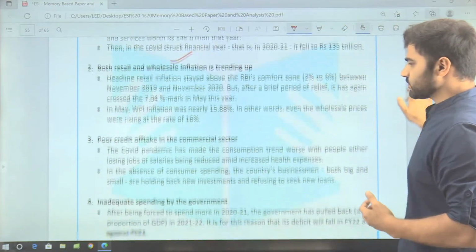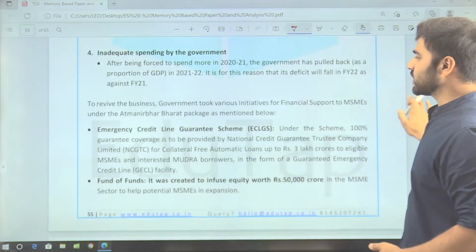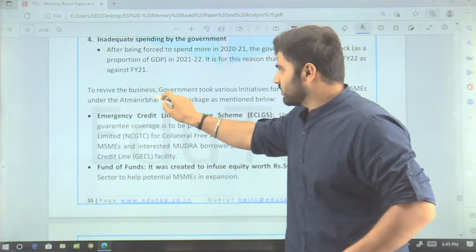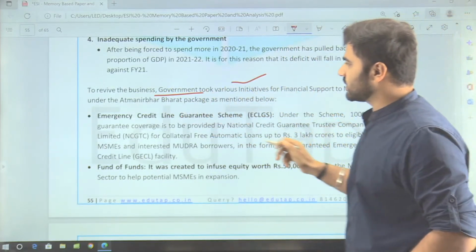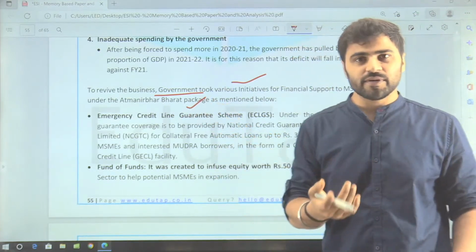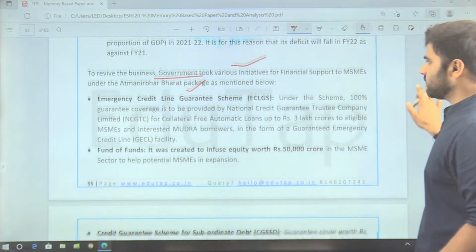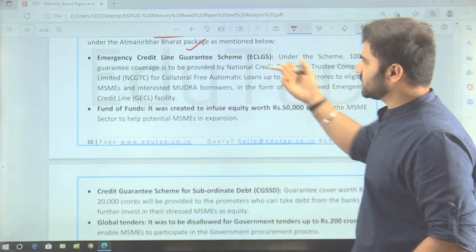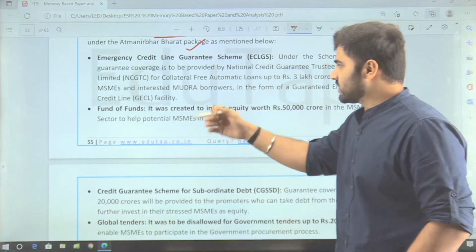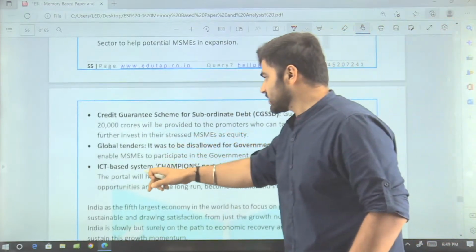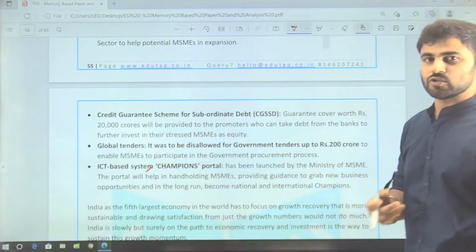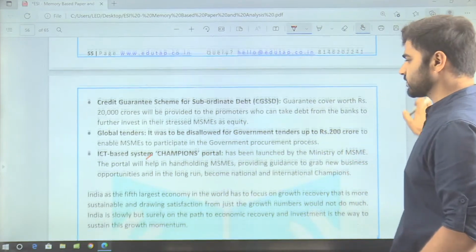Then after that, we have to mention some steps taken by the government, right? To revive the business, the government took various initiatives for financial support to MSMEs under the Atmanirbhar Bharat package, as mentioned below. So you have to mention some steps taken by the government: emergency credit line guarantee scheme, funds of funds, credit guarantee scheme for subordinate debt, global tenders, ICT based system, champions portal. You must be aware of this.